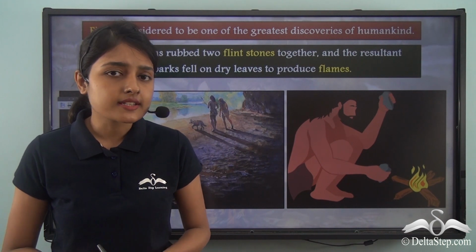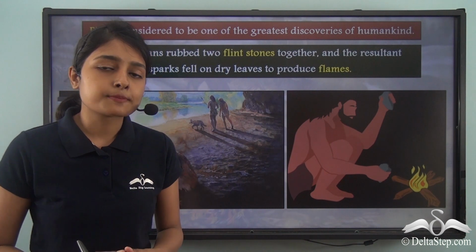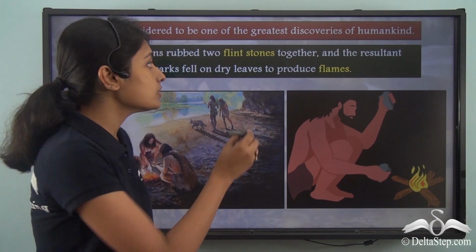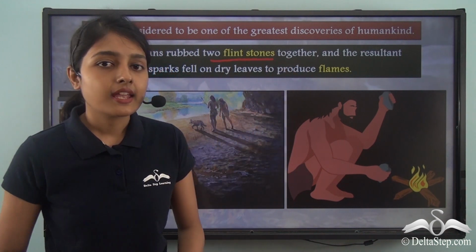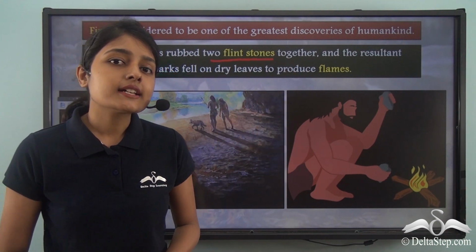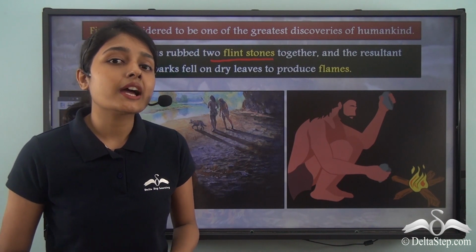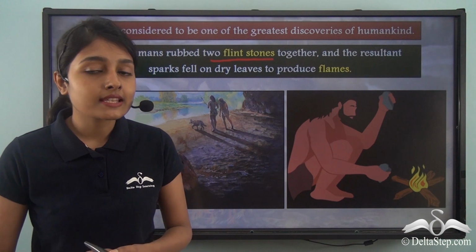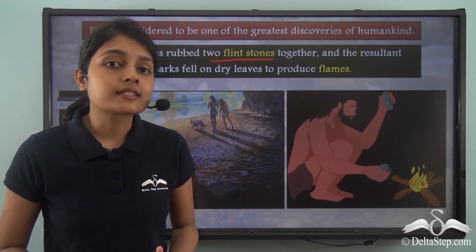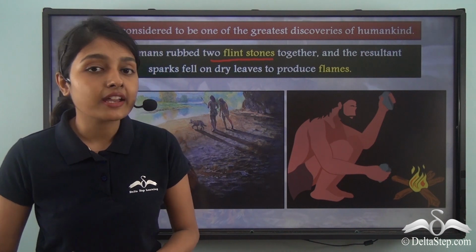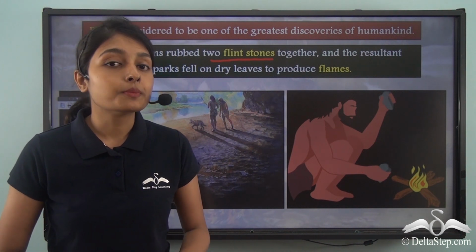How was fire discovered? Archaeologists believe that primitive humans might have rubbed two flintstones together, as a result of which a spark was produced. And when the spark fell on dry leaves, flame was lit. So this is the crucial and the breakthrough discovery of fire that changed humankind as well.